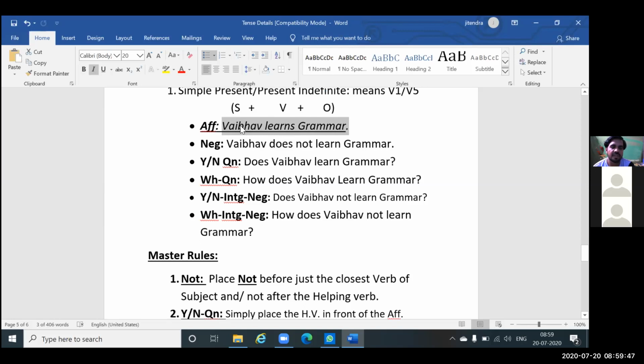But here, do or does is hidden, and that's why in other sentences you can see does appearing there. You see that?